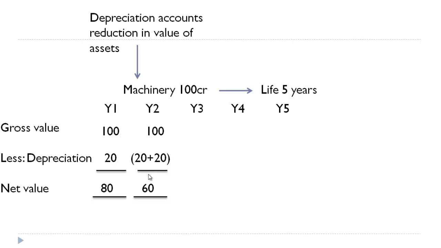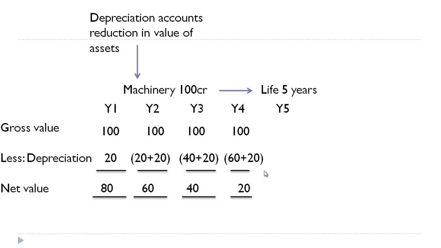So from 100 it has gone to 60 in the second year. In the third year gross value would be the same, whereas depreciation will be 40 plus the current year depreciation of 20. So it's 60, 100 minus 60 is 40. In the fourth year, gross value would be 100 and depreciation would be 60 plus 20. So that is 80. 100 minus 80 is 20. In year 5, it will be 80 plus 20.